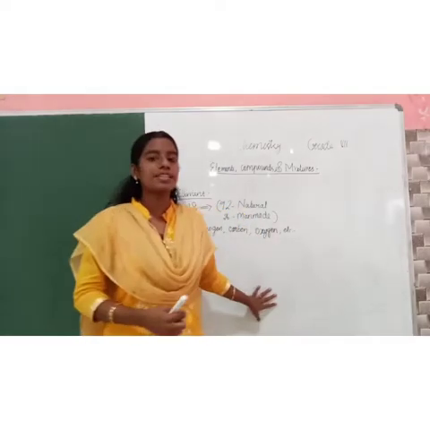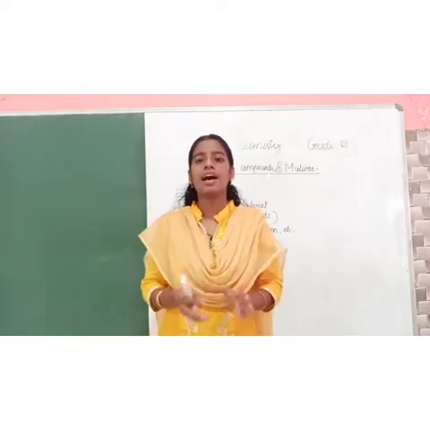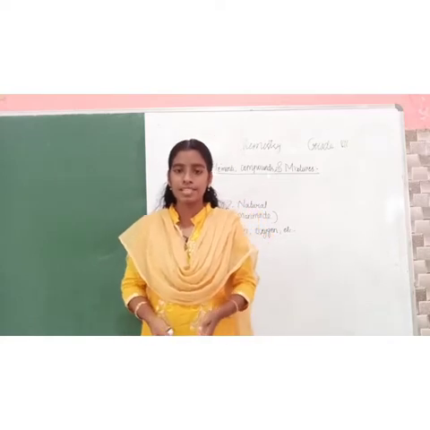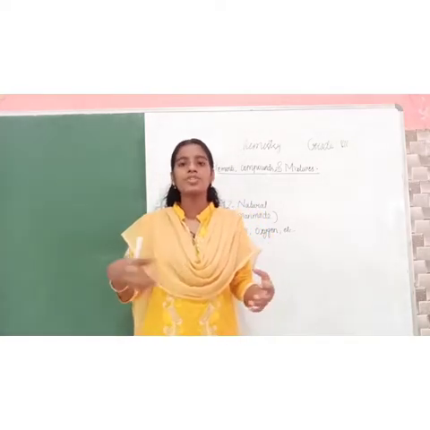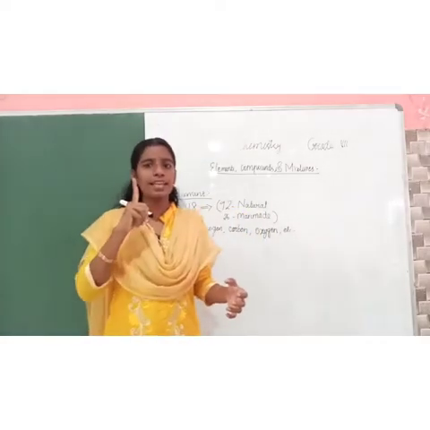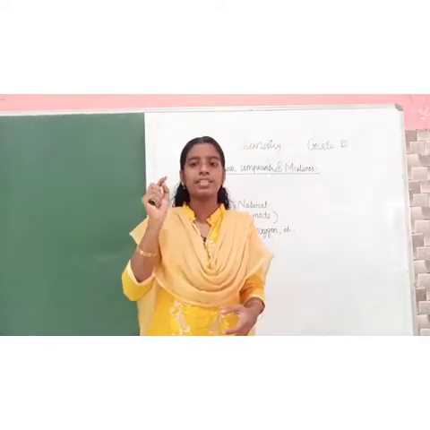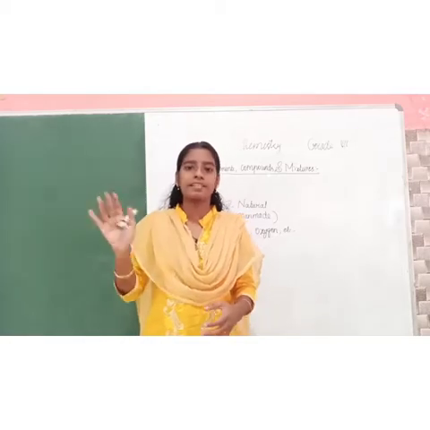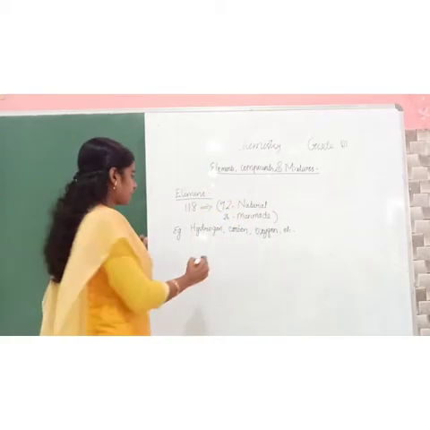Now what is element? Element is an unbreakable substance that combines to form matter. Element has only one thing, that is a single thing. We cannot break that. Consider hydrogen.